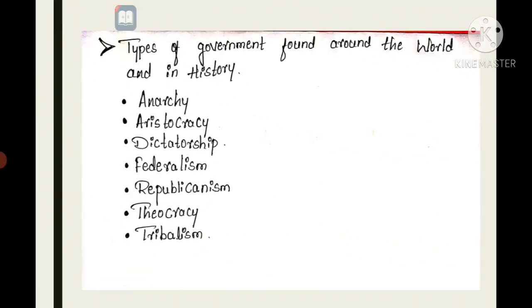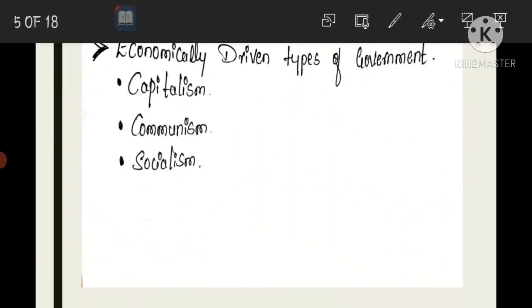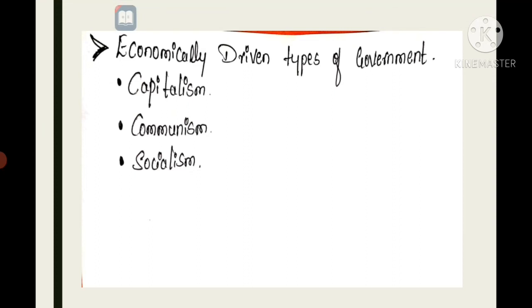And types of government found around the world in history: anarchy, aristocracy, dictatorship, federalism, republicanism, theocracy, tribalism. Next, economically driven types of government: capitalism, communism, and socialism.